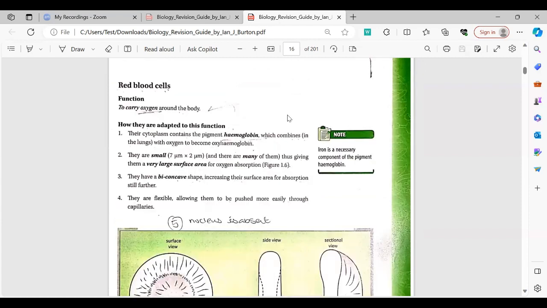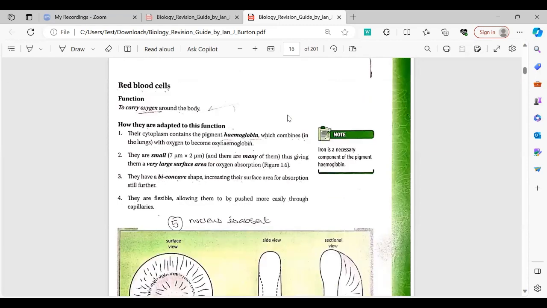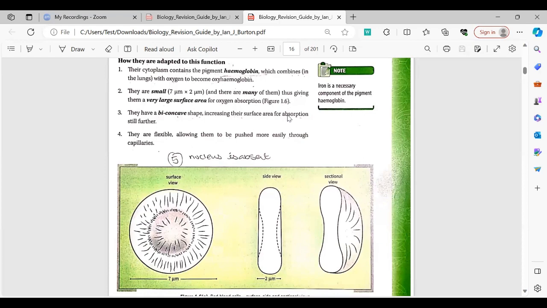Now what are red blood cells? Red blood cells are present in animals and they help to carry oxygen throughout the body. They have the pigment hemoglobin. Red blood cells have a circular biconcave shape, which enables them to have a larger surface area. By having a larger surface area, they can efficiently carry out the diffusion of oxygen between our blood and red blood cells.